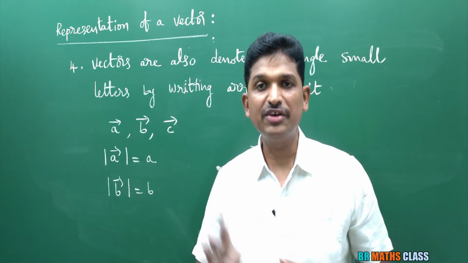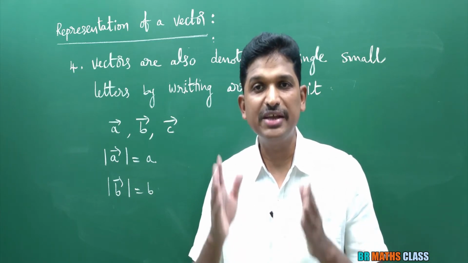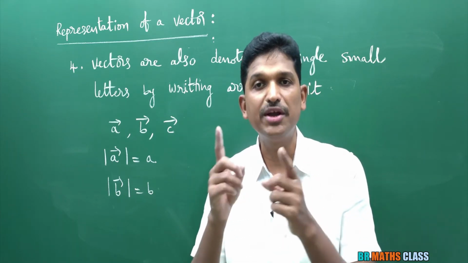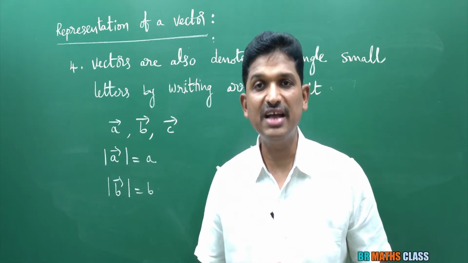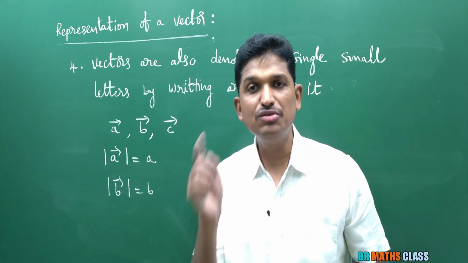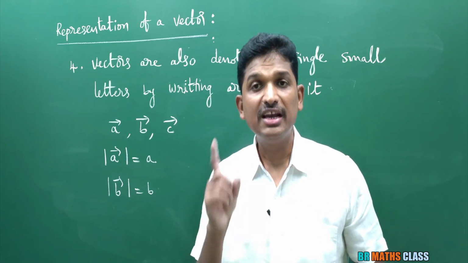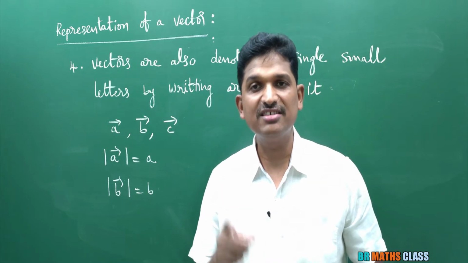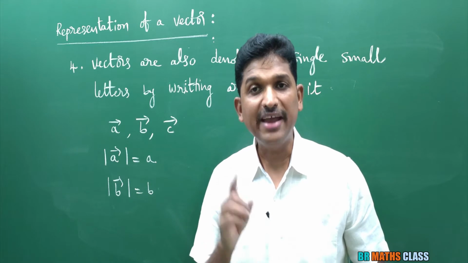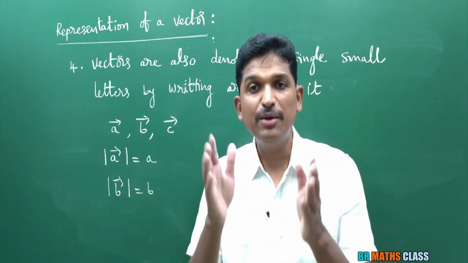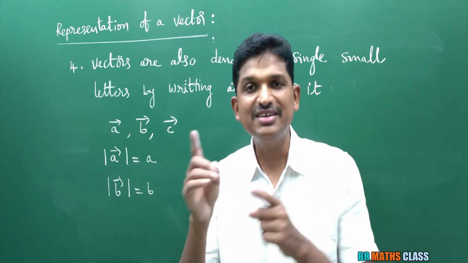Representation of a vector. In representation of a vector, you learn total 4 points. What is the first point? Vectors are represented by a directed line segment with initial point and terminal point. Second point, if AB bar is a vector, it means that it is directed from A to B, whose initial point is A, terminal point is B. And third point, length of a vector AB bar is known as magnitude of that vector. Length of AB bar is AB. Magnitude of a vector AB bar is denoted by modulus of AB bar. What is modulus of AB bar? Modulus of AB bar is AB.